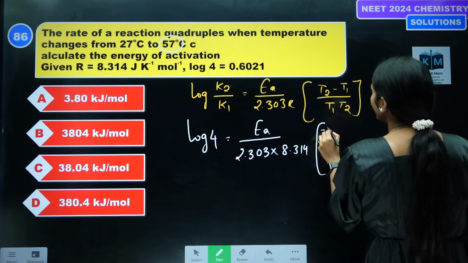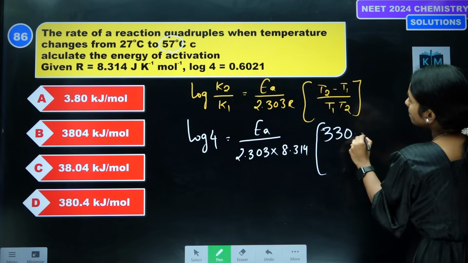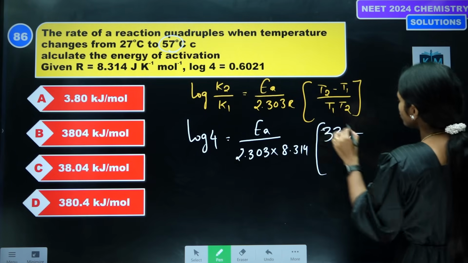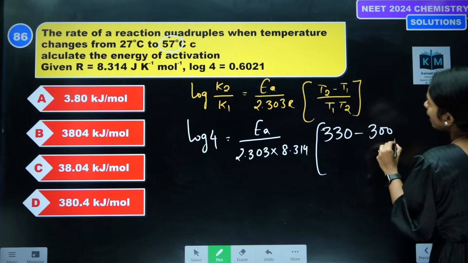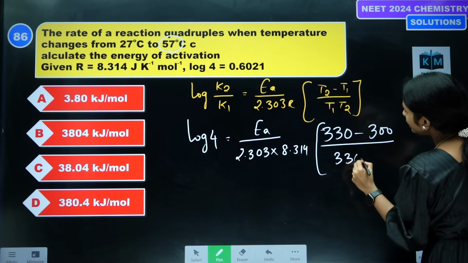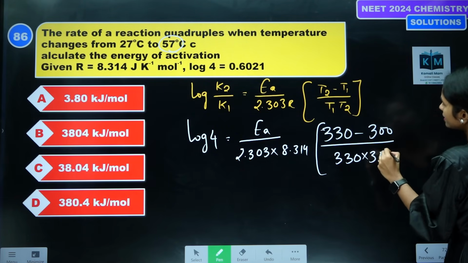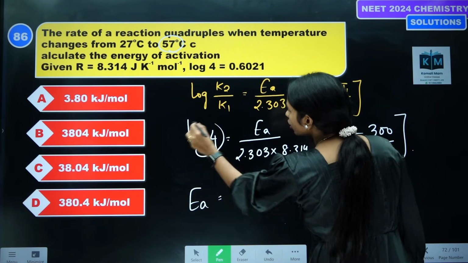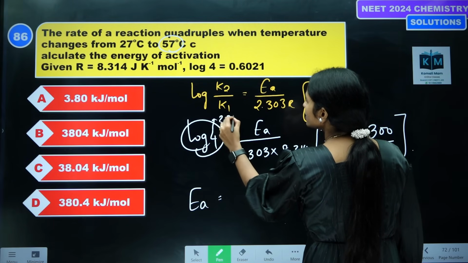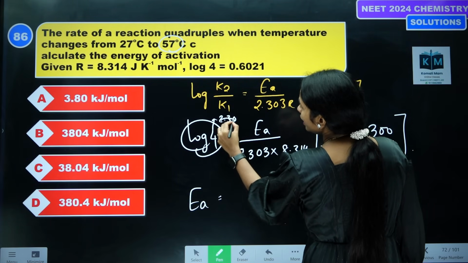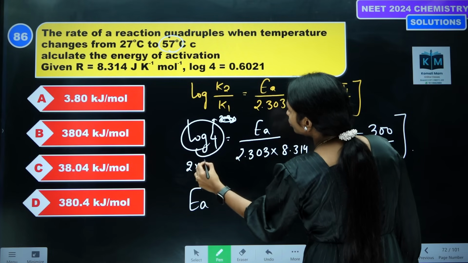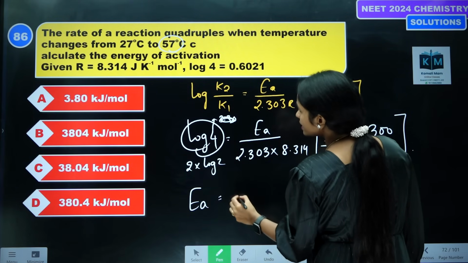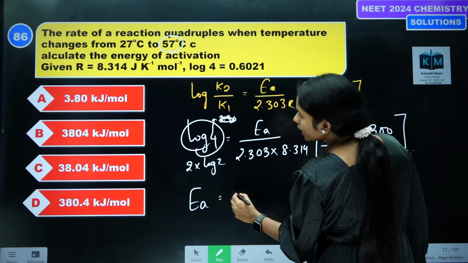57 plus 273, 330 minus T1 is 27 plus 273, which is 300, divided by T1 T2 or T2 T1. This is the formula. Next, EA is equal to 2.303 times R, log 4, sorry, log 4 is 2 log 2. Upon solving this, we will be getting the answer.